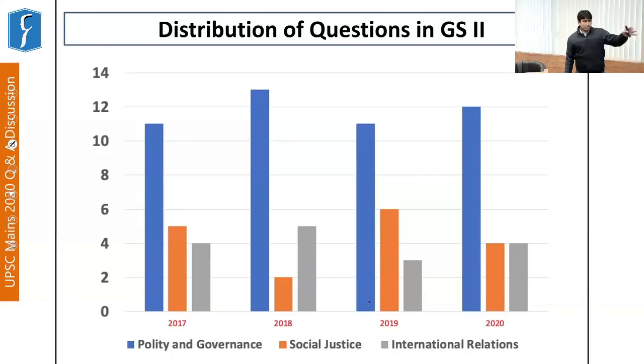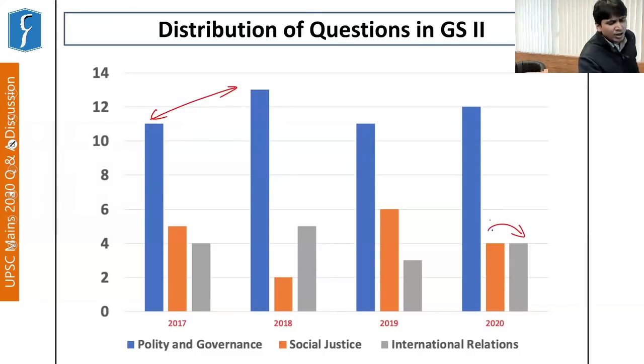As you can see, most questions are in the section of polity and governance, taking somewhere around 10 to 12. So you can expect 150 marks related topics to be covered under polity and governance. Now, this makes the topic of polity and governance very important and crucial for your preparation, as even 1 or 2 marks are important in your mains answers, as you have seen in the previous discussions. Regarding the distribution on social justice and international relations, more or less, the proportion varies. At times it is equal, and at times the distribution between IR and social justice varies.